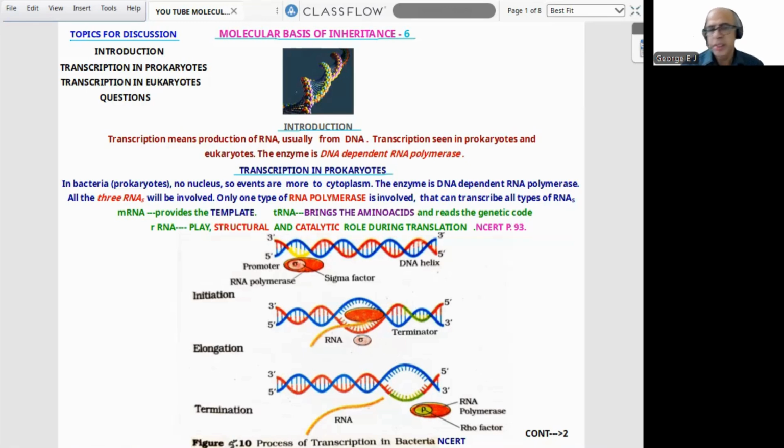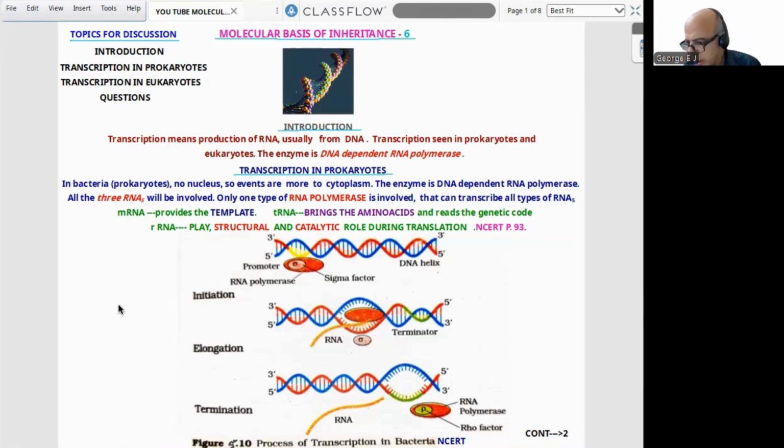First we have to start with transcription in prokaryotes. Prokaryotes here means bacteria. As you know, bacteria have no well-defined nucleus, so the events connected with transcription happen more towards the cytoplasm. The enzyme is DNA-dependent RNA polymerase, and all 3 RNAs will be involved. Only one type of RNA polymerase is involved. So 3 RNAs will be there, only one type of RNA polymerase, and that RNA polymerase can transcribe all types of RNA.